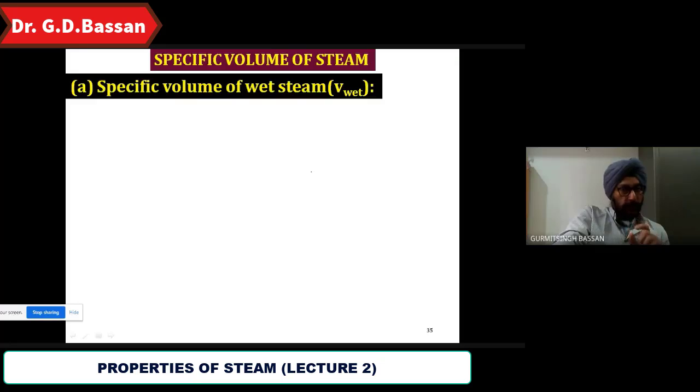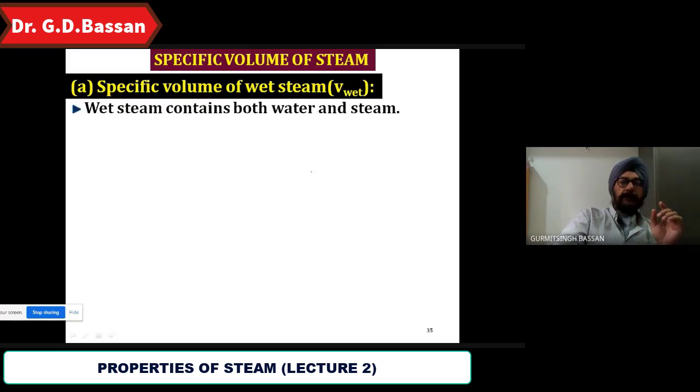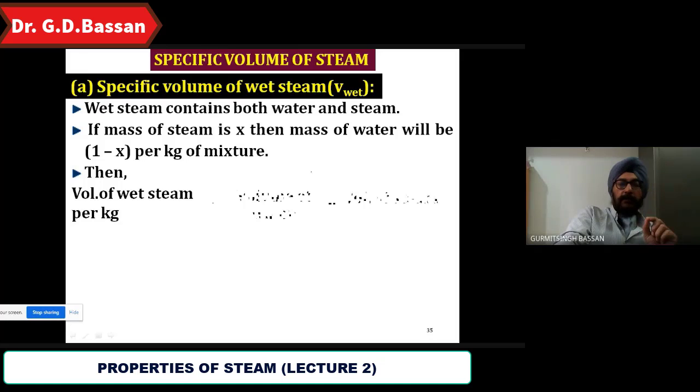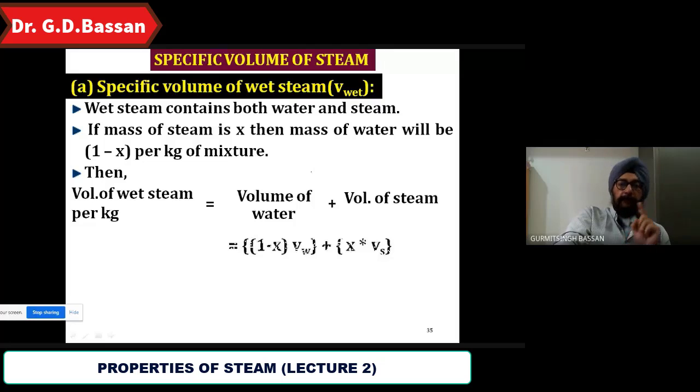This is also very important because these are the small points which you keep adding, and that will help you in the last examples related to the steam. So the specific volume of wet steam contains both water and steam. If the mass of steam is X, then the mass of water will be 1 minus X. So the volume of wet steam is equal to the volume of water per kg plus the volume of steam per kg.